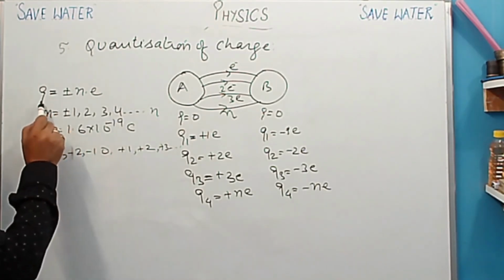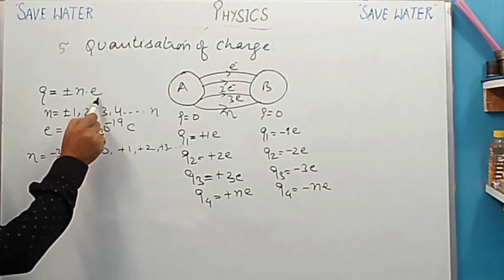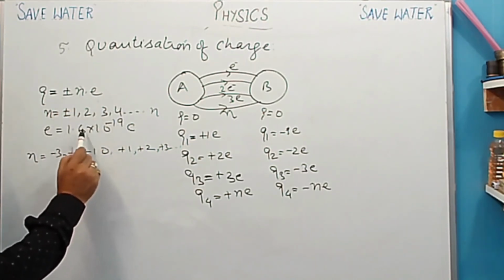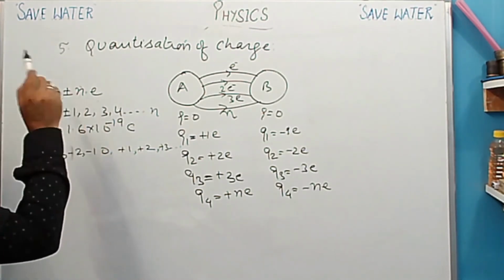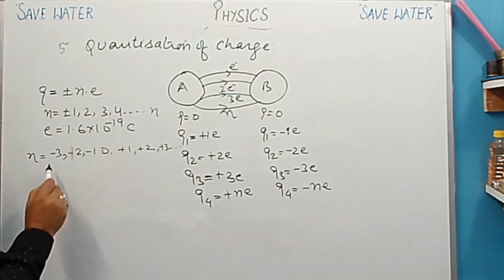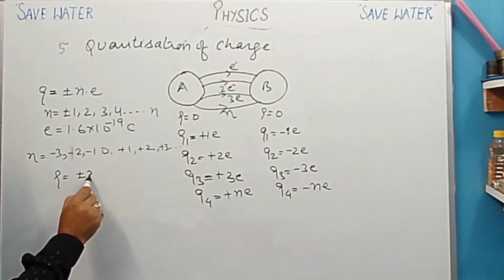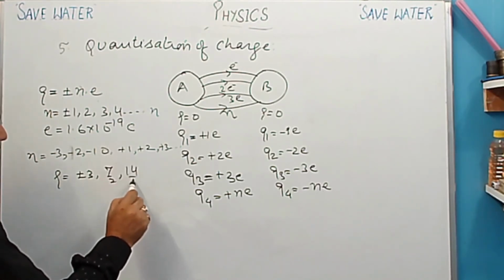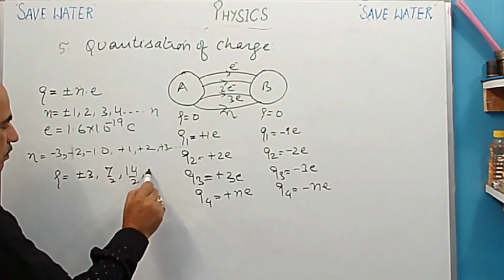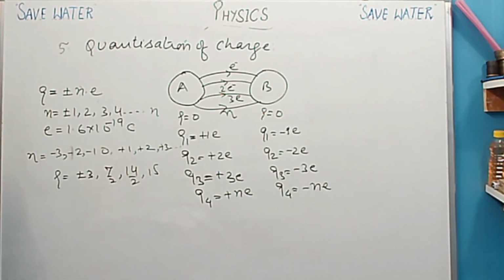So this means charge on a body is integral multiple of charge on electron. N can be this. Okay, we have discussed here. सो अगर हम पूछे यहाँ पर कि क्या ये हो सकता है इस पर किसी बॉडी पर Q is equal to plus minus 3 and 7/2 and here 14/2 and here 15. So which out of these four is wrong here? इसमें कौन सा wrong है, कौन सा सही है?